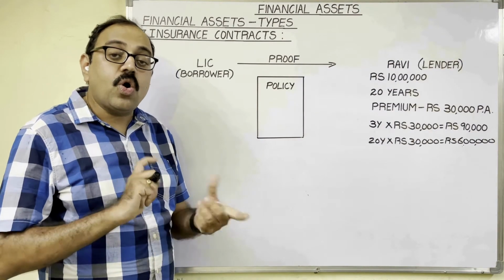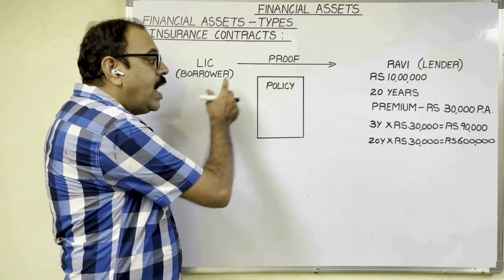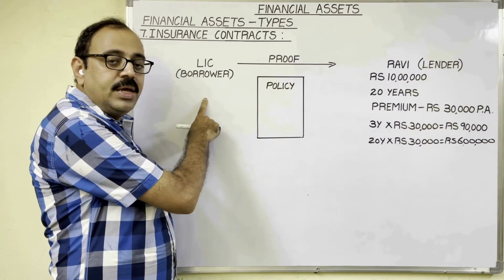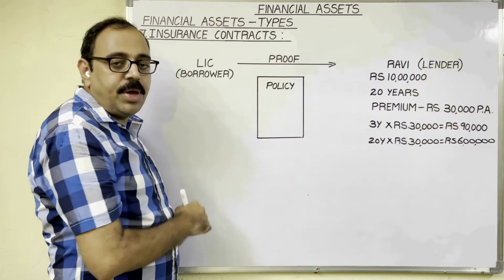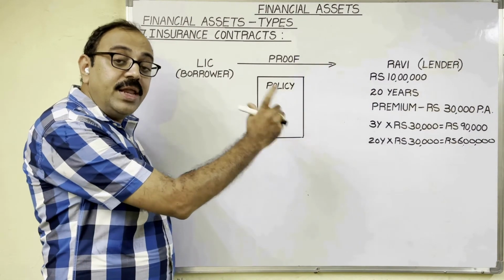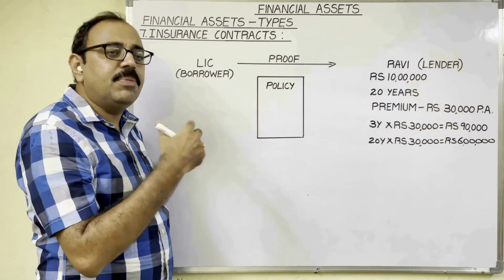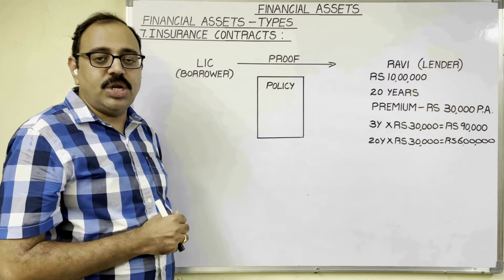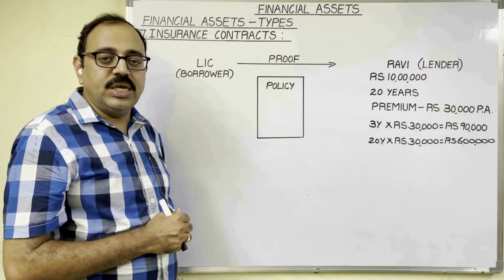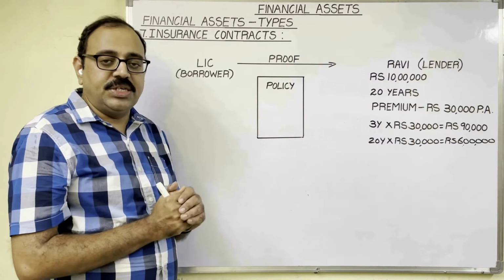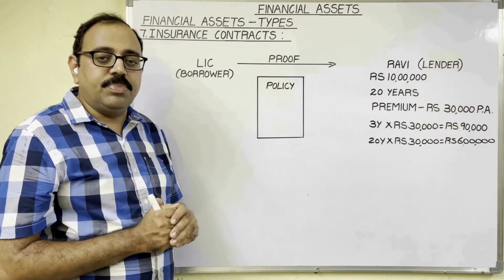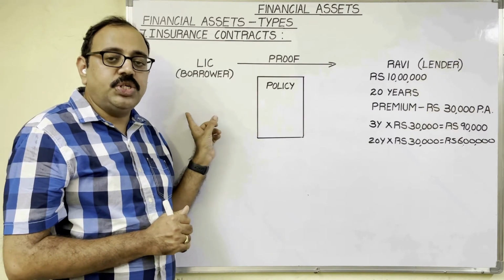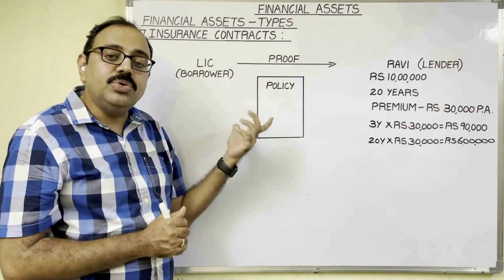So insurance is a contract between insurer and insured, where one party, the insurer, is accepting to pay the claim amount at the time of any mishap. Mishap means it may be an accident or it may be some death. In case of a fire insurance policy or marine insurance policy, mishap is a fire accident or sinkage of a ship, damage of goods which are in transport, etc. In case of life insurance, mishap is premature death.